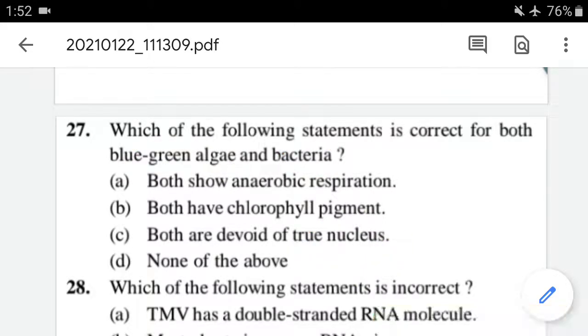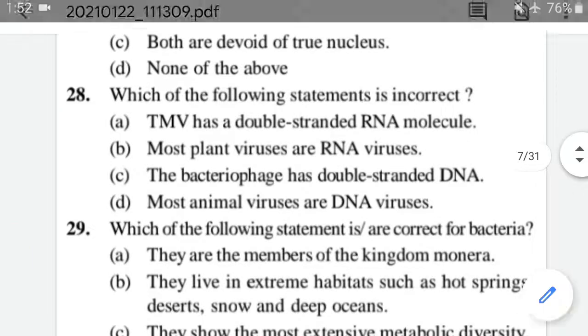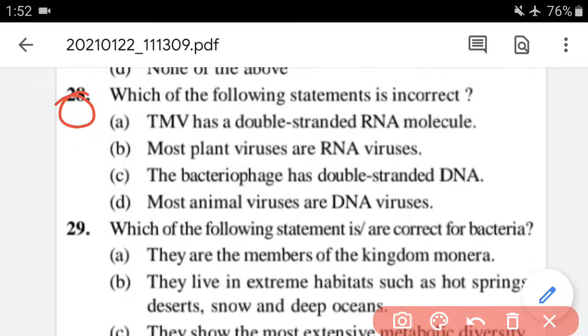Okay, now we have to move on. Question number 28. Question number 28 is, which of the following statements is incorrect? So we have to find out the incorrect statement. For this we have to first read out all the statements, then find out the incorrect one. Option A is TMV has a double-stranded RNA molecule. Second is most plant viruses are RNA viruses. Third one is the bacteriophage has a double-stranded DNA. And the fourth one is most animal viruses are DNA viruses.